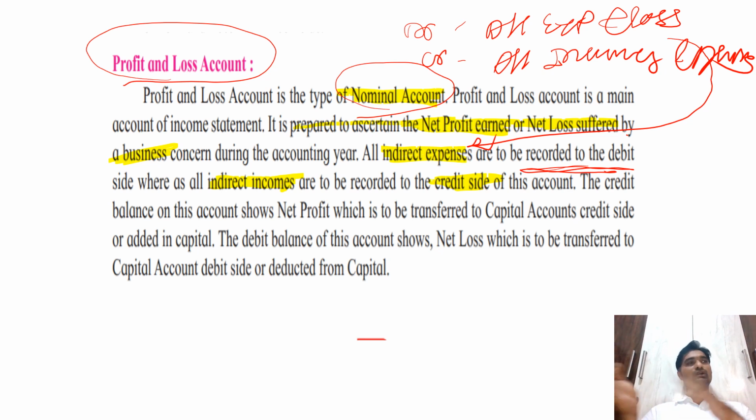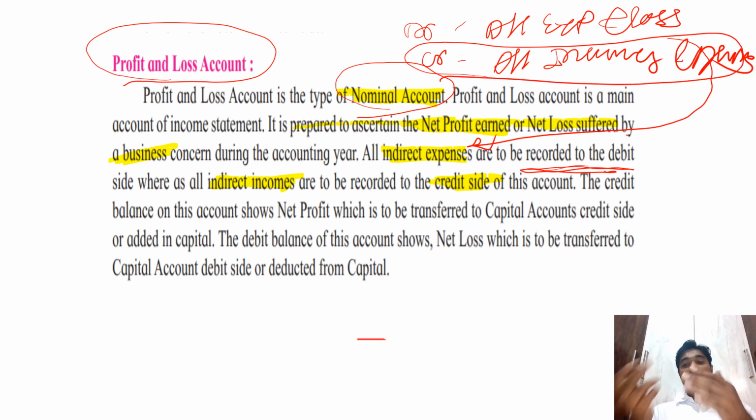When the credit side total is more than the debit side, as I said, on the credit all incomes and gains are recorded, so if the incomes and gains are more than the expenses we incurred. For example, for making a chalk, if we spend 5 rupees on the production of that chalk, and in the market we could sell it for 10 rupees, the extra amount that I am getting is called a profit.